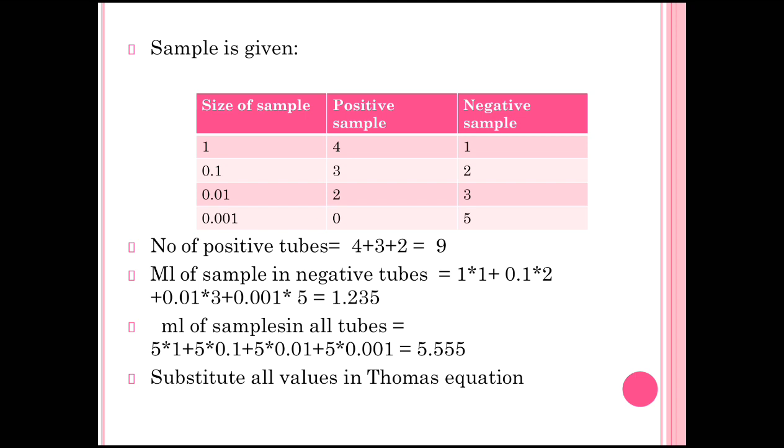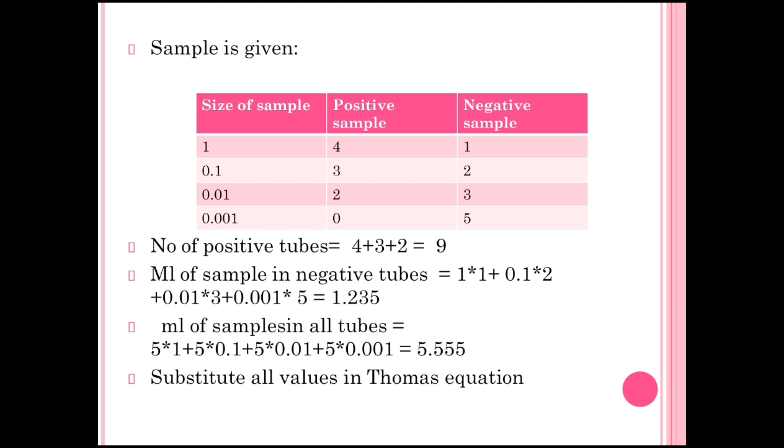Size of sample is first, meaning the concentration is 1, then the positive samples are 4 and the negative sample is 1. For concentration 0.1, 3 tubes are positive and 2 are negative. At 0.01, 2 tubes are positive and 3 are negative.